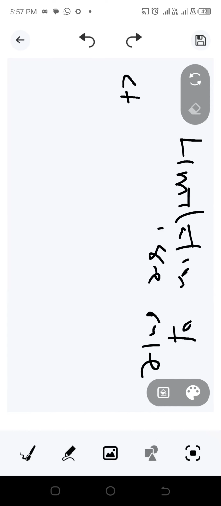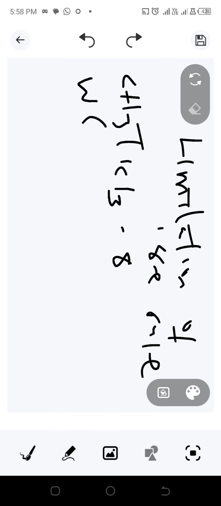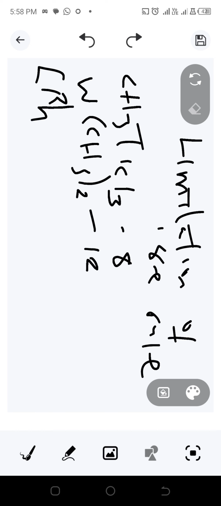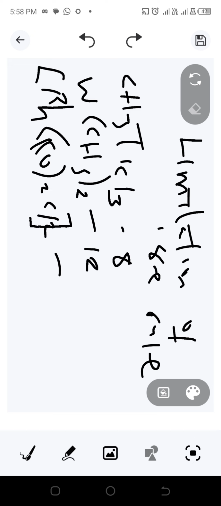this, which is 8, and we also have this, which is 12, and we also have this, which is 16.